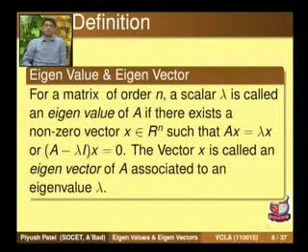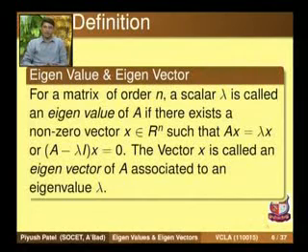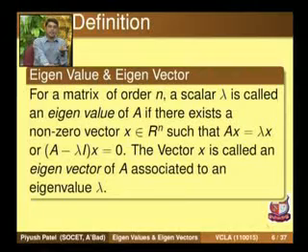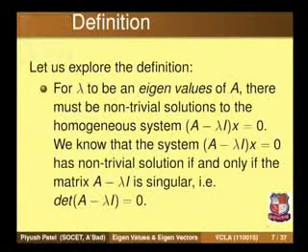We know from systems of linear equations that only those homogeneous systems possess non-trivial solutions for which the determinant of the coefficient matrix is 0. Here the coefficient matrix is A minus lambda I, so the determinant of A minus lambda I is equal to 0. So for lambda to be an eigenvalue, the determinant of A minus lambda I must be 0. This gives us an idea of how to find the eigenvalues of A.